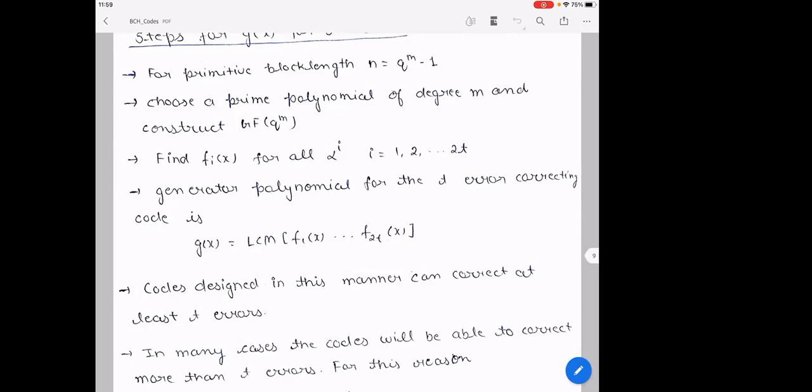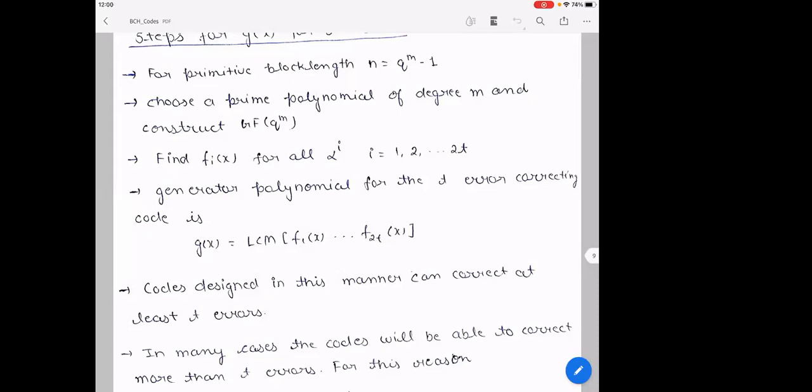Take their LCM, and that is my generator polynomial. This clearly divides x^n minus 1. The cyclic code we get with this can correct up to T errors, right? Yes, sir. So you give T, then I can give you the cyclic code which can correct T errors. The procedure is this.